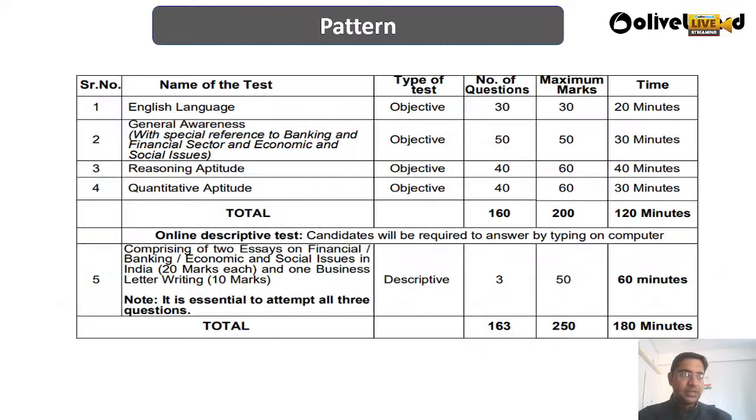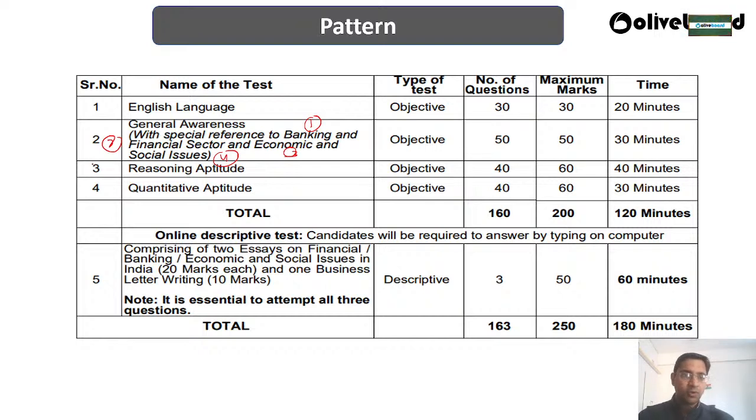So first of all, we will be checking what is the pattern of this paper. In the morning, for those people who got the question paper, the pattern is like this: 30 questions have come from the English language. General awareness, 50 questions have come. They had especially given the reference that they will be asking questions from banking, financial, economic, and social issues, and they have stuck to whatever they have said. So the questions have been from these places only.